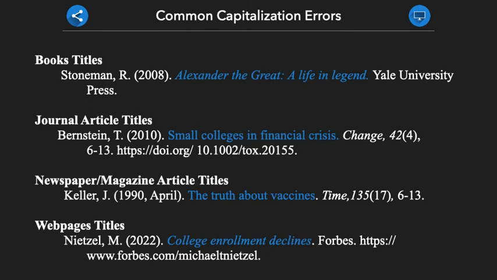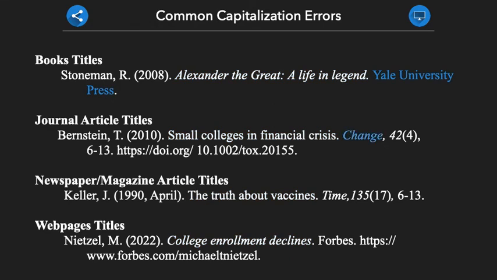As previously mentioned, this unique capitalization rule applies to book titles, journal article titles, magazine and newspaper article titles, and web page titles. The remaining elements of our citations, such as press companies, journal titles, newspaper and magazine titles, and website titles, are all capitalized normally. By following these capitalization rules, we can create a properly formatted reference page.